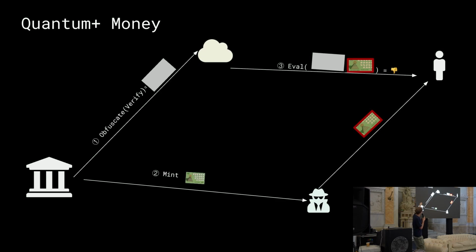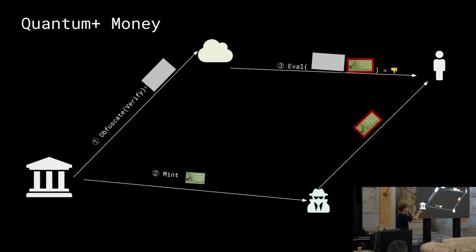They can fetch this gray box and evaluate it in the verifier program, passing the banknote they receive, and they obtain a thumbs up or thumbs down to tell them if it's valid or not. In this case, we depicted a scenario in which the banknote was forged, but of course this would work the same in the scenario in which the banknote was legitimate.